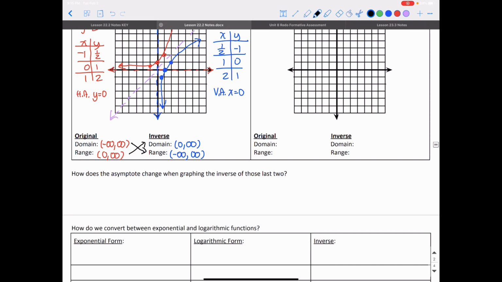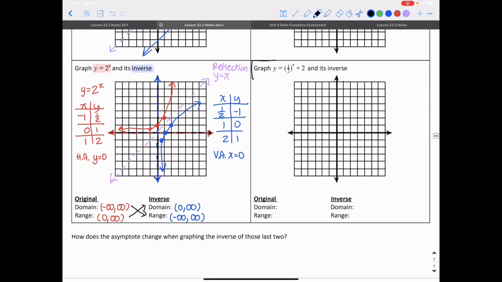I want you to try this one on your own. So try graphing this and its inverse on your own.